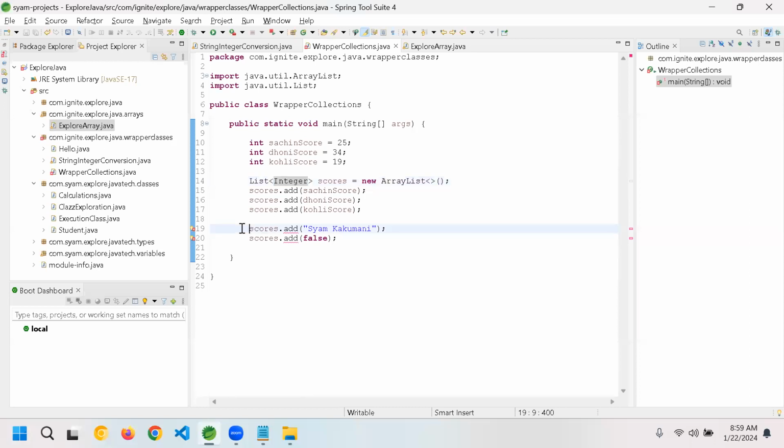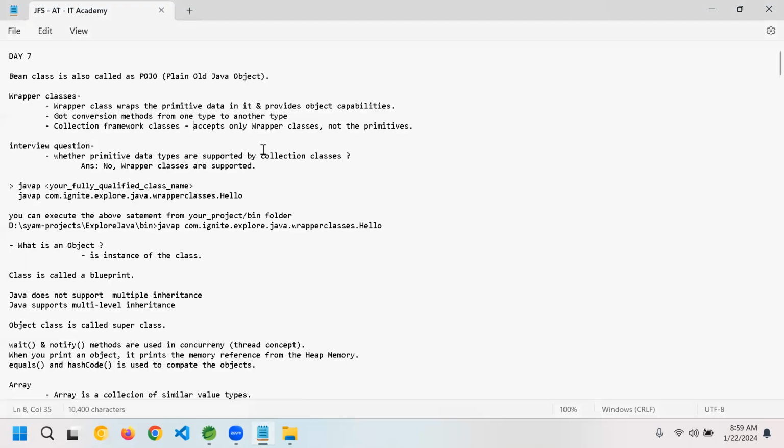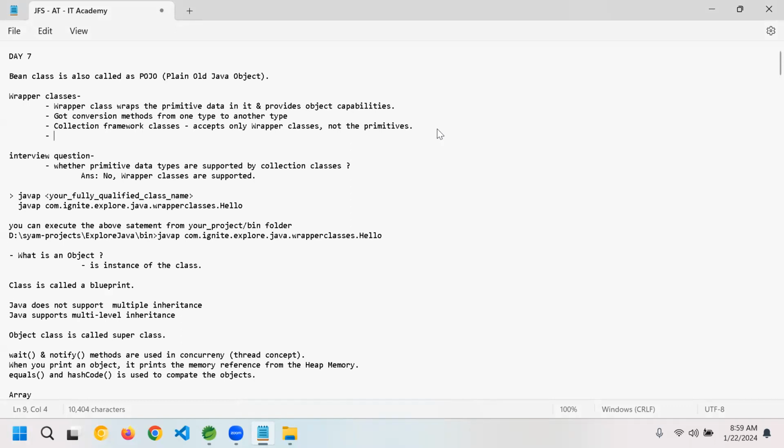Let's say I'll comment this one to avoid the compiler error because my intention is to store similar values, not different values, right? Now there's no error, but still if I go back and put int, it is an error, right? It accepts only the wrapper classes. Okay, guys, that's where wrapper classes were introduced. Collections accept wrapper classes, and wrapper classes have conversion methods, which are easy for us to use. With that you can avoid casting, conversion from one type to another.